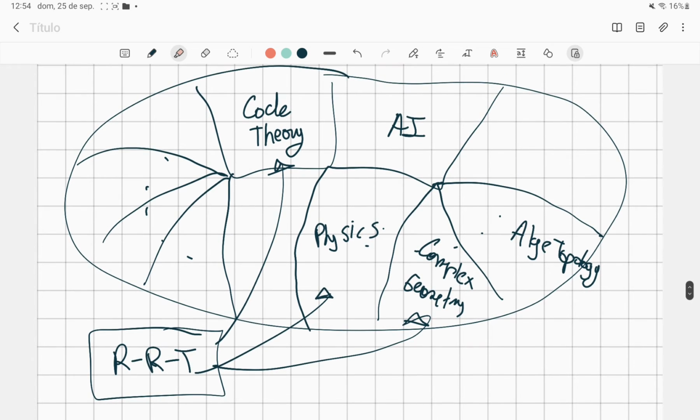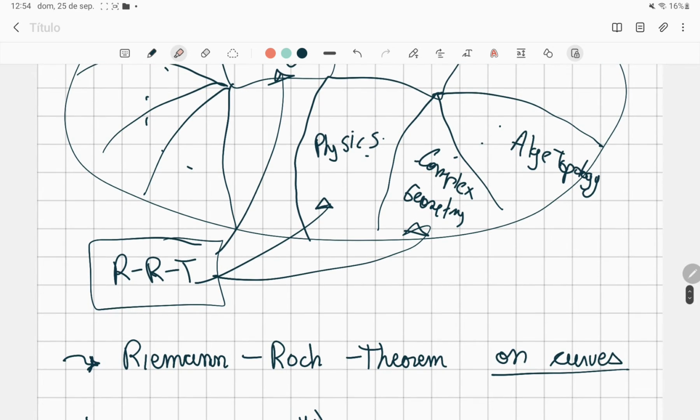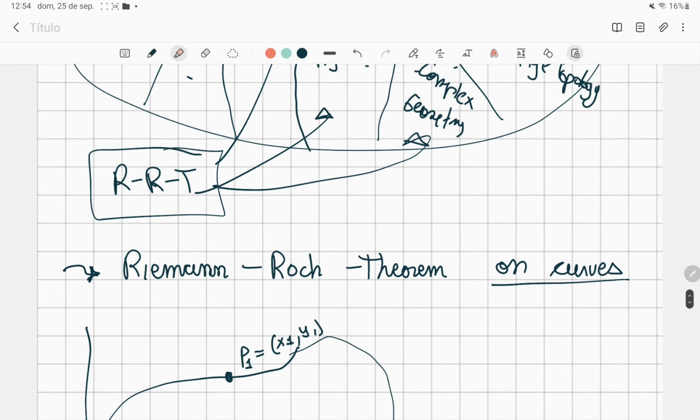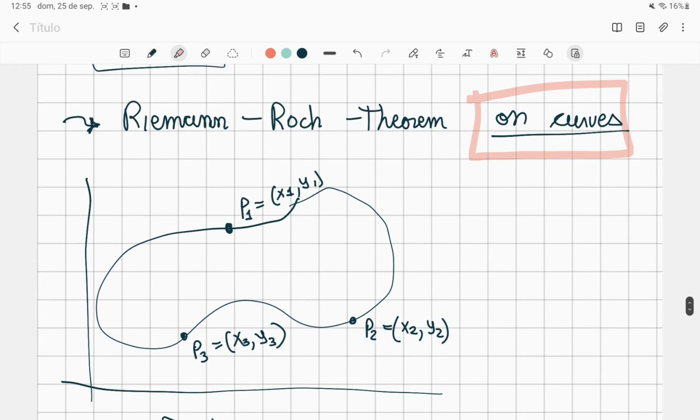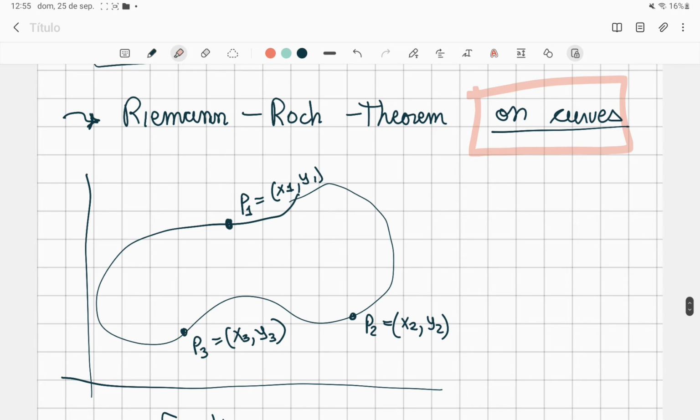And one little part of this, but a very important one, is the Riemann-Roch theorem. So we are going to study here the Riemann-Roch theorem on curves, because there is also the Riemann-Roch theorem on vector bundles, on surfaces, and other stuff too. And so we are only going to focus on curves. So I'm also going to explain a little bit what this theorem is about.